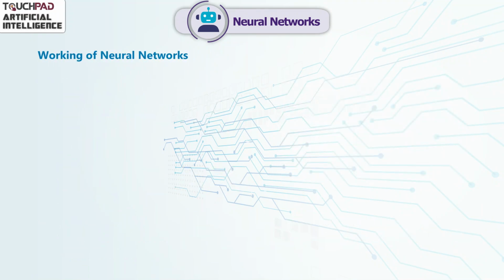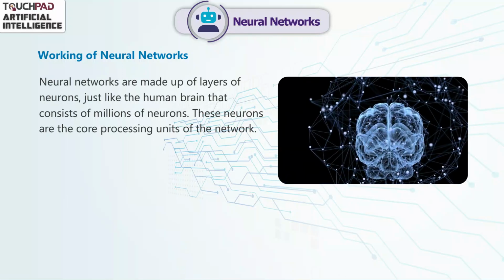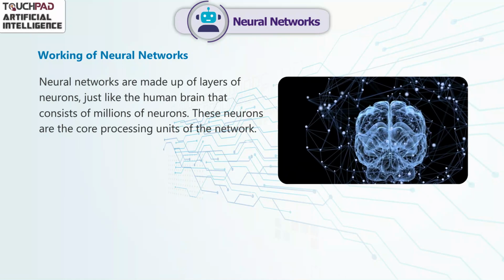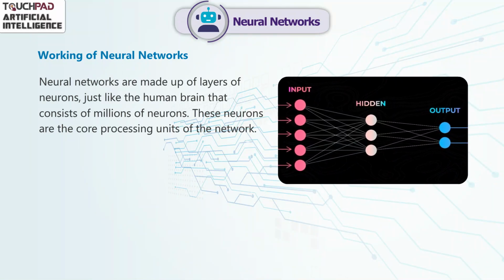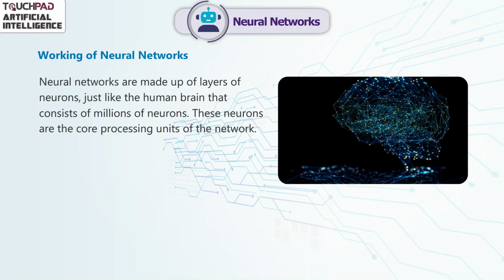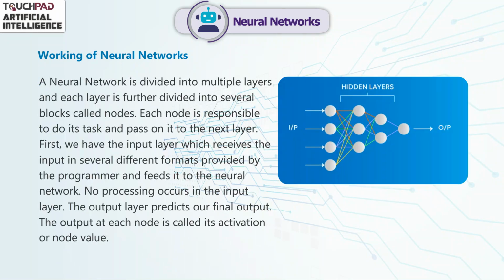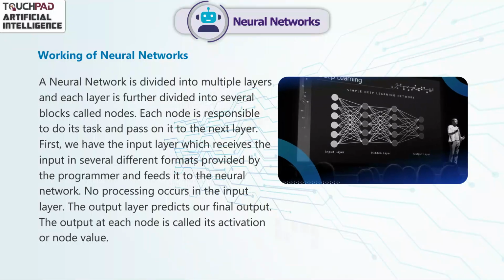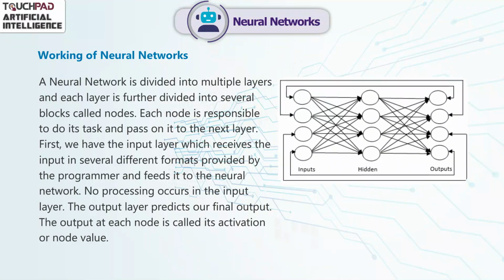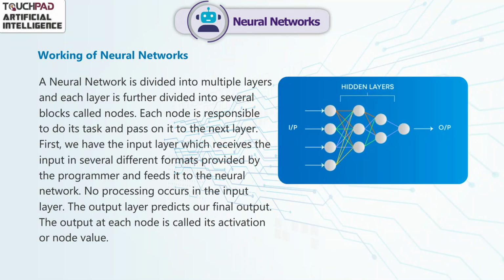Working of neural networks. Neural networks are made up of layers of neurons, just like the human brain that consists of millions of neurons. These neurons are the core processing units of the network. A neural network is divided into multiple layers, and each layer is further divided into several blocks called nodes. Each node is responsible to do its task and pass it on to the next layer.